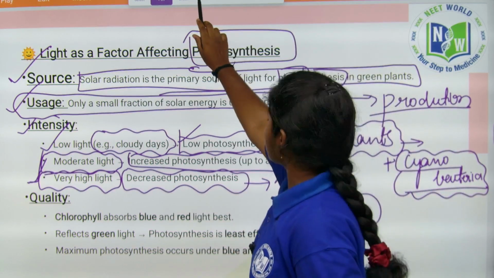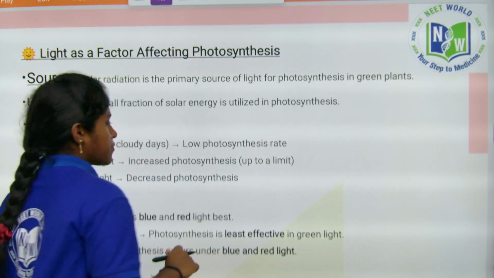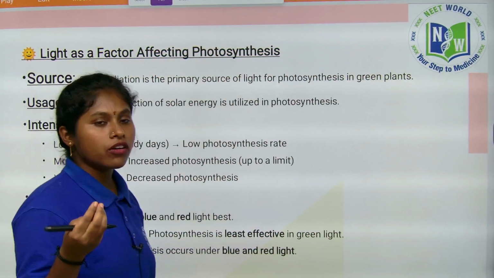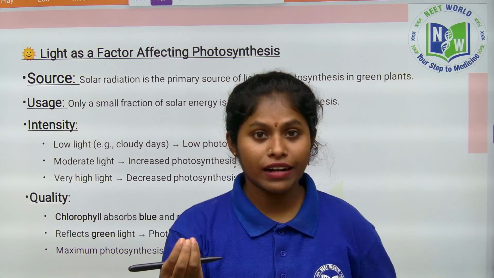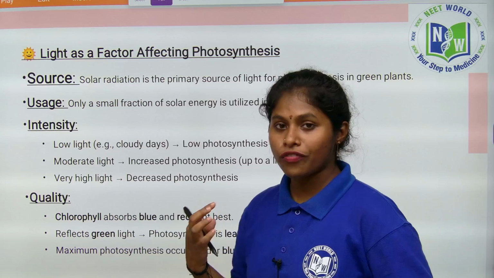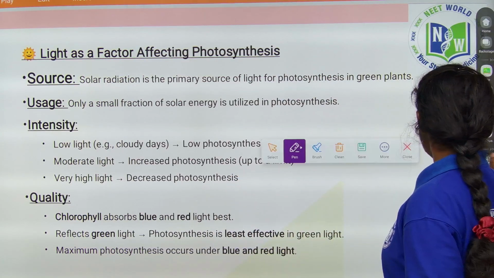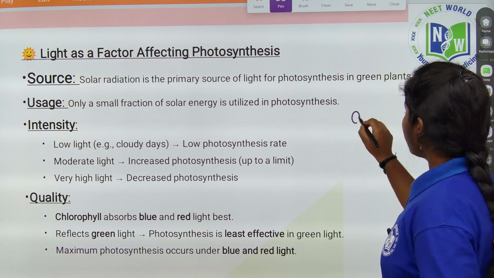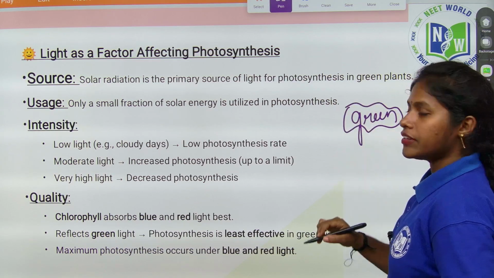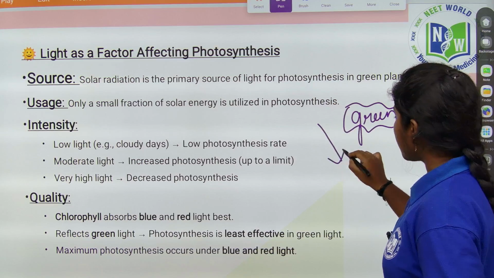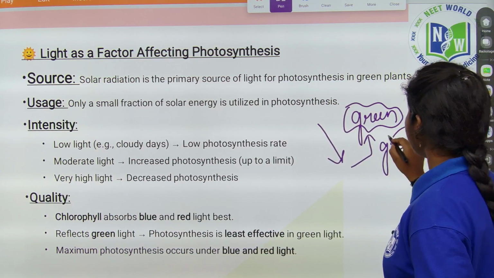Okay, so see here, quality. Chlorophyll absorbs light. What is actually absorbing light in plants is nothing but chlorophyll. Chlorophyll is the pigment which absorbs the light. Actually we are thinking that plants are green in color, right? We think that plants absorb green light. That is why they appear green in color.